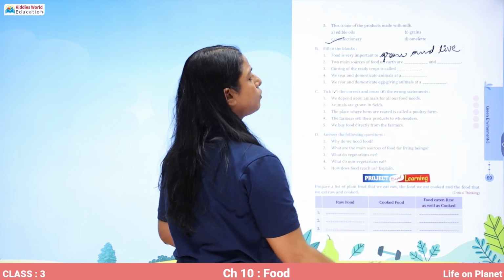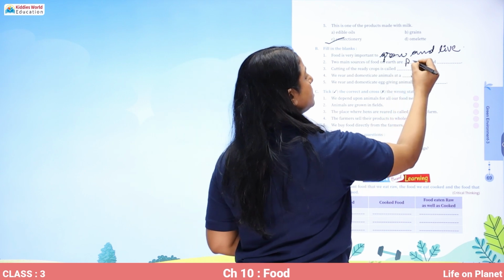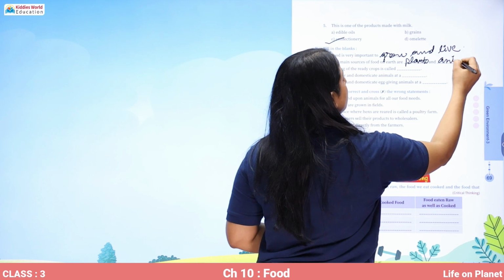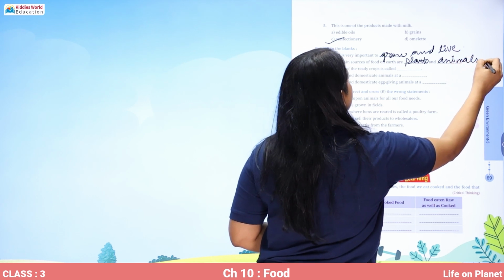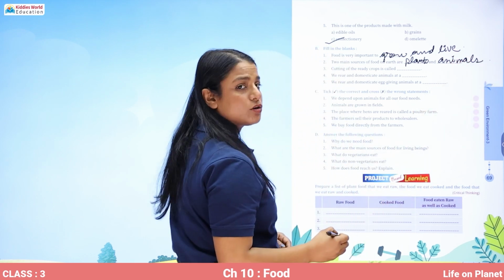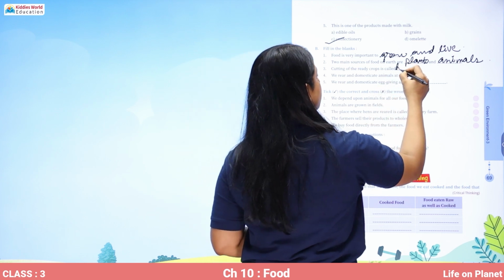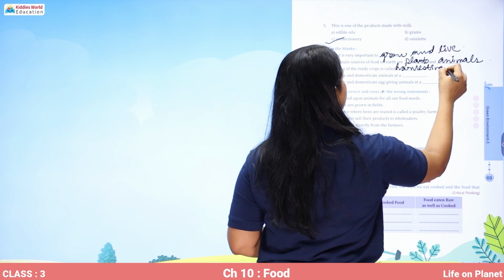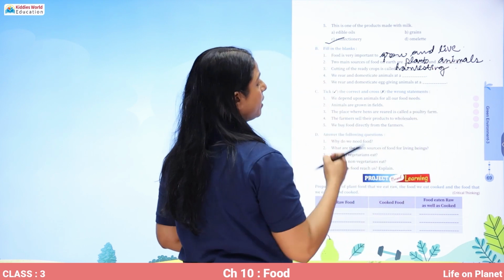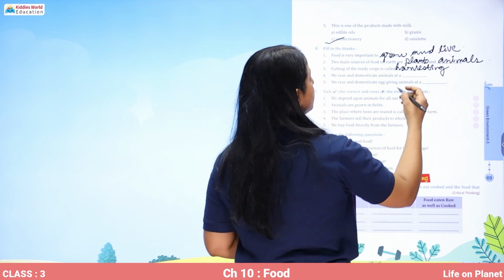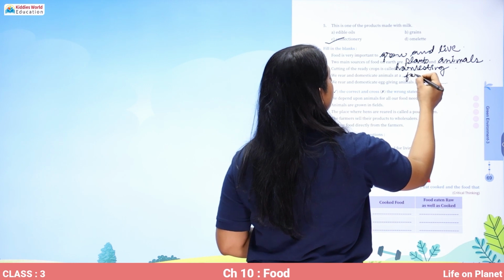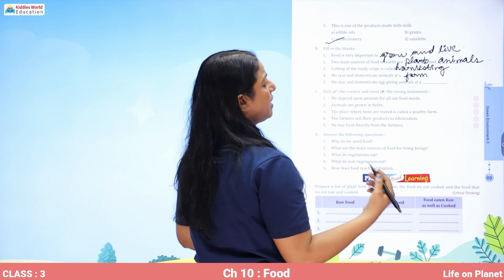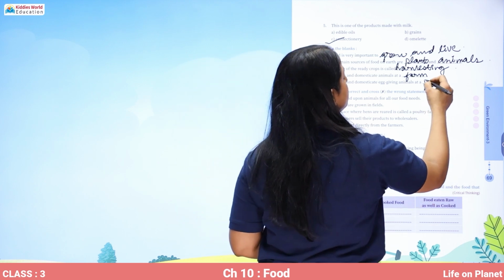Two main sources of food on earth are plants and animals. Cutting of the ready crops is called harvesting. We rear and domesticate animals at a farm. We rear and domesticate egg-giving animals at a poultry farm.